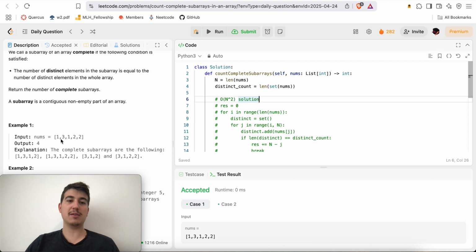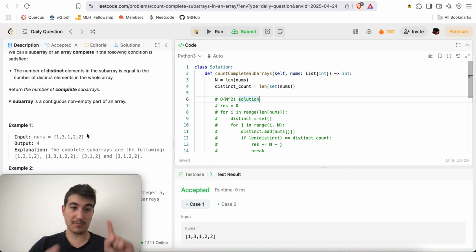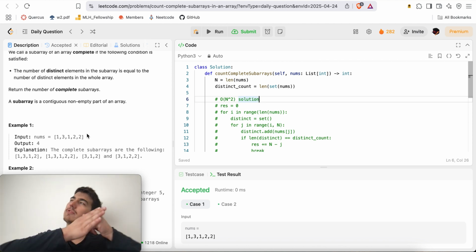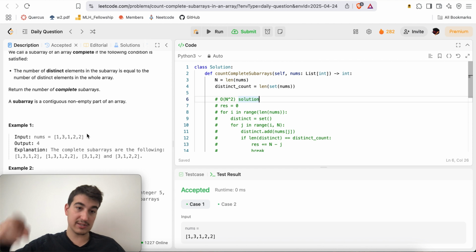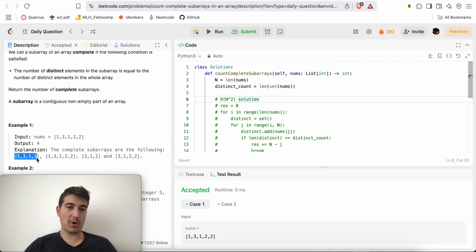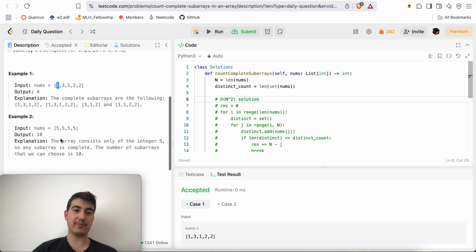So for example, this nums array has the numbers 1, 3, 1, 2, 2. So the distinct numbers are 1, 2, and 3, right? Now you want every single subarray that has at least one 1, at least one 2, and at least one 3. For example, 1, 3, 1, 2 has at least one 1, at least one 3, and at least one 2. So this is a valid array. But something like just 1 isn't valid.